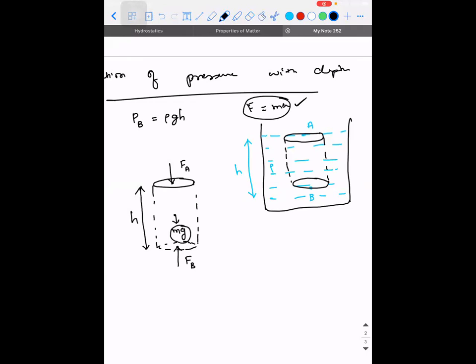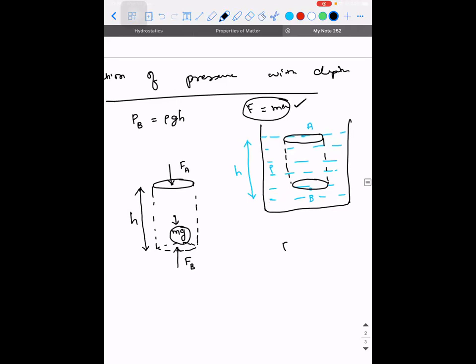But the only difficulty in the case of fluids is that, rather than measuring the mass of the liquid column, it is always advisable to write the mass in terms of density and volume, because these two parameters are easy to calculate. That is why if you check this chapter, none of the formulas will be in terms of mass; rather they will be in terms of density. Similarly, we will not be using force, because force is applicable on a particle, but a liquid is a collection of particles.